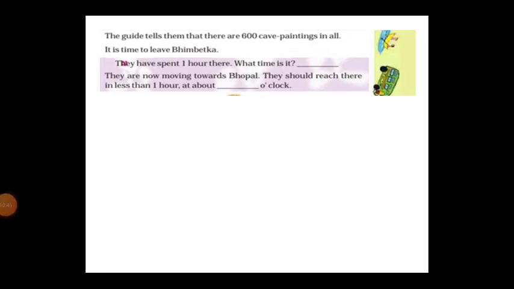The guide tells them that there are 600 cave paintings in all. It is time to leave Bhimbetka. See, so many paintings. There are 600 cave paintings in Bhimbetka. If you go to any tourist place, there are separate guides. They tell about the history.